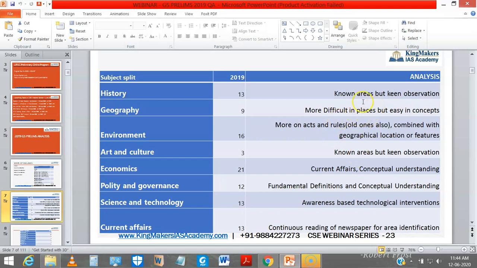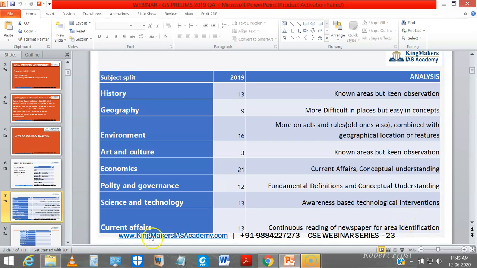Geography: more difficult in places but easy in concepts. Environment: more on acts and rules combined with geographical locations as well as science. Art and culture: known areas but keen observation. Just stick to CCRT, the CCRT website and NCERT. If possible, study the Kingmaker's Gist. Economics: current affairs based and conceptual understanding. Polity and governance: fundamental definitions and conceptual understanding. Science and technology: mostly awareness based, like what is 4G, what is a wearable device, what is the use of a wearable device. Mostly what is coming in the news is asked.